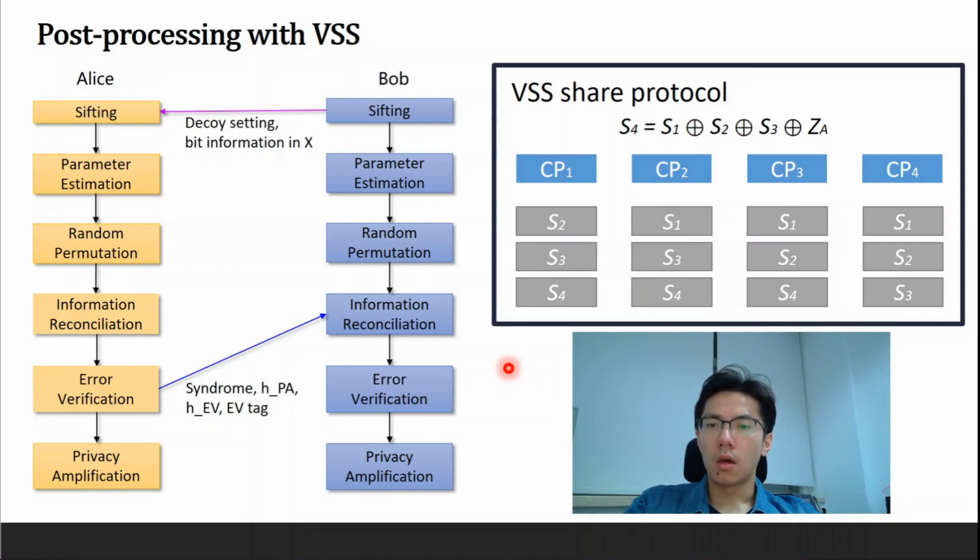system. After the generation of the raw key material, Alice and Bob go through a post-processing procedure similar to a standard QKD protocol, as shown on the left, but in a distributed fashion. As Victor said, Alice's QKD modules distribute shares of the raw keys among the CPU units instead of the original raw key. Particularly, each of them generates 3 random bit streams, and the 4th share is the XOR result of them with the raw keys.